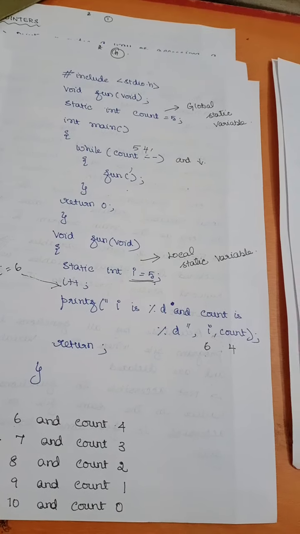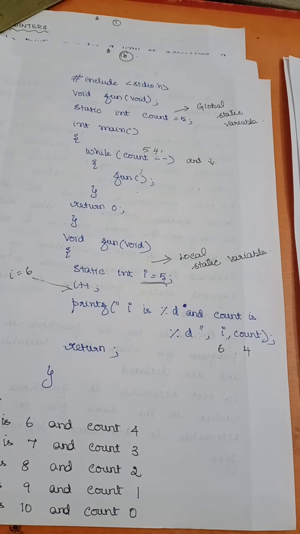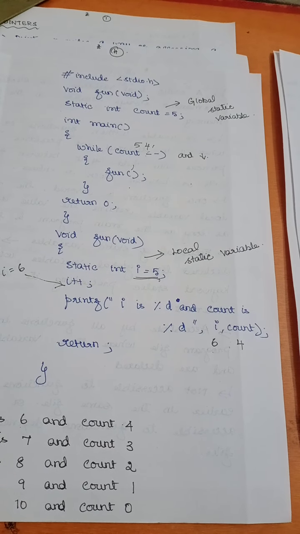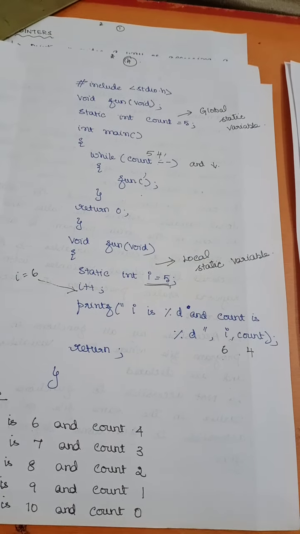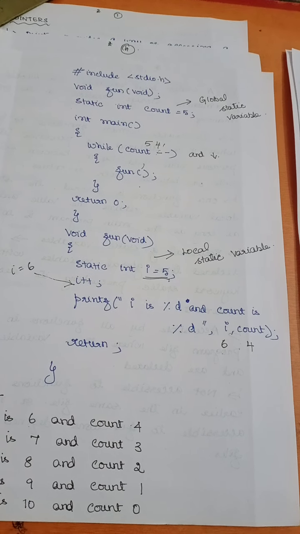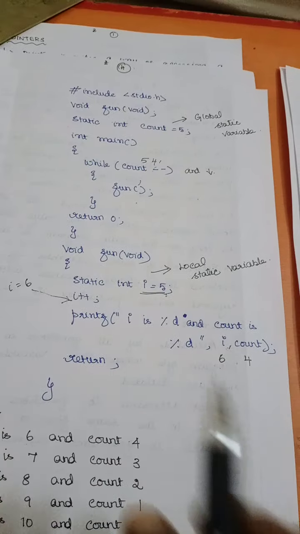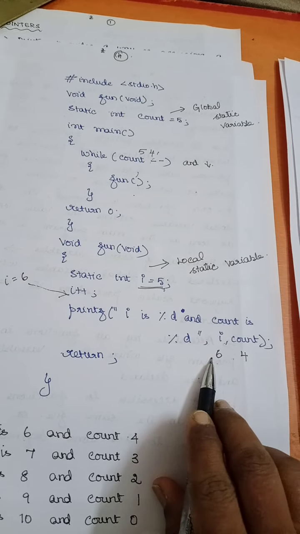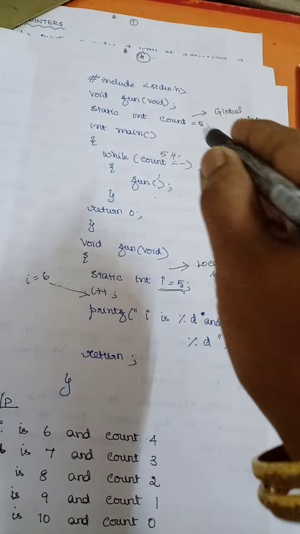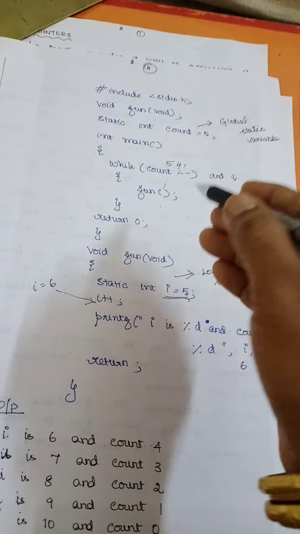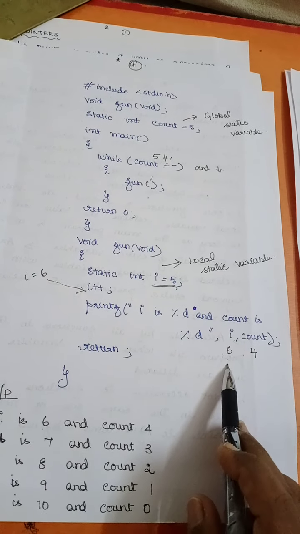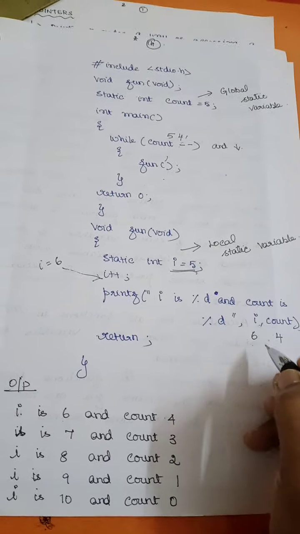But usually if it is not going to be the static variable, whenever you call the function, the int i is equal to 5 will be executed. But here since it is a static variable, the value will be retained between the function calls. So here my i value is equal to 6. So the 6 will be retained even though the control is being returned to the main program. Is that clear? So next time when I increase, here I will print my i value and count value to be 7 and 3.